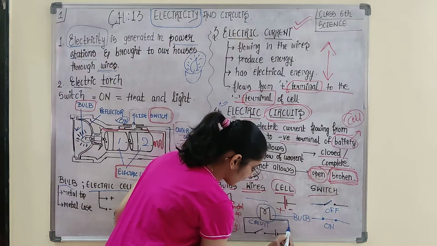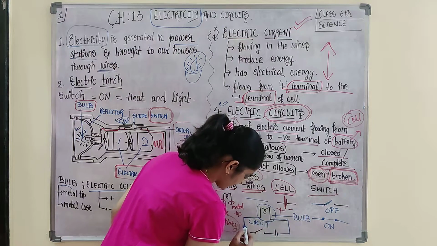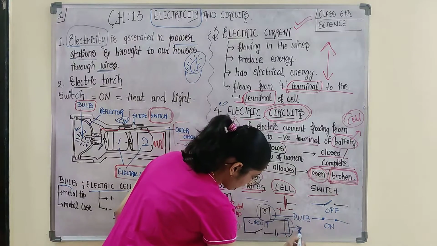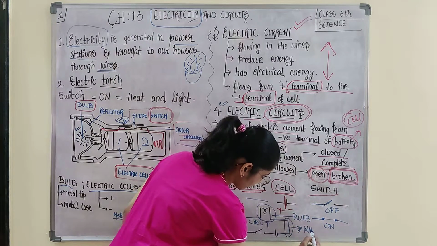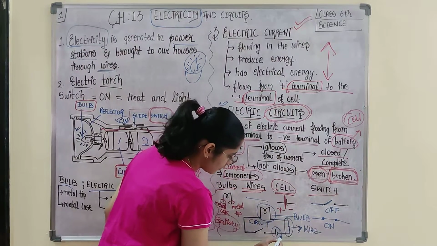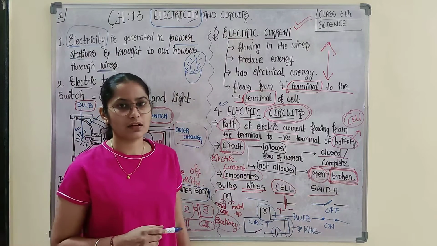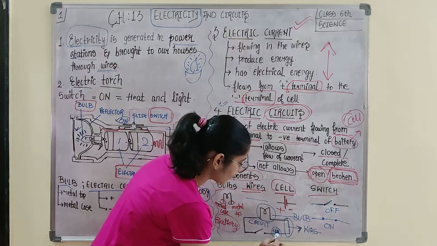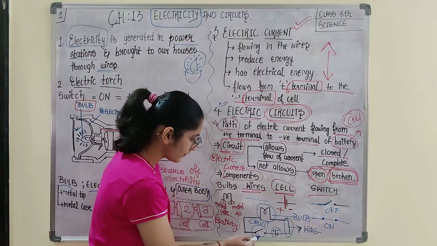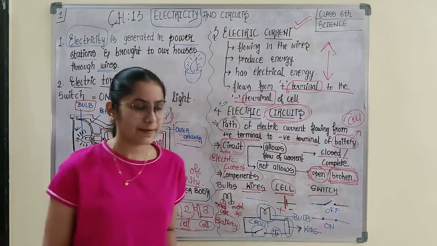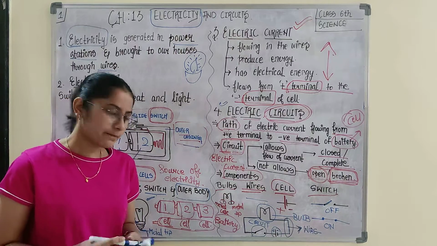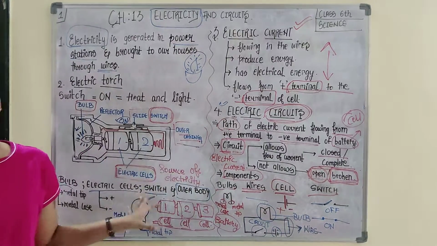These are the connecting lines. So what do you think? What would this component be called? Obviously it is wire. It is so easy. Okay. Next, what is this? It has a badi dandi and a choti dandi, a positive terminal and a negative terminal. Yes, you guessed correct. It is a cell. And what is this? This is a switch. Is it in off mode or on mode? Right now it is in off mode. Okay.